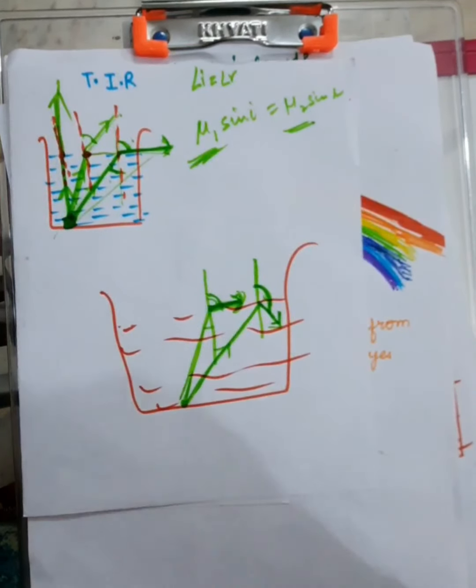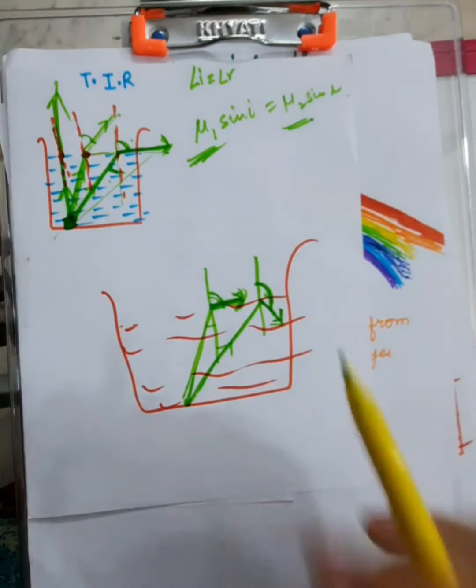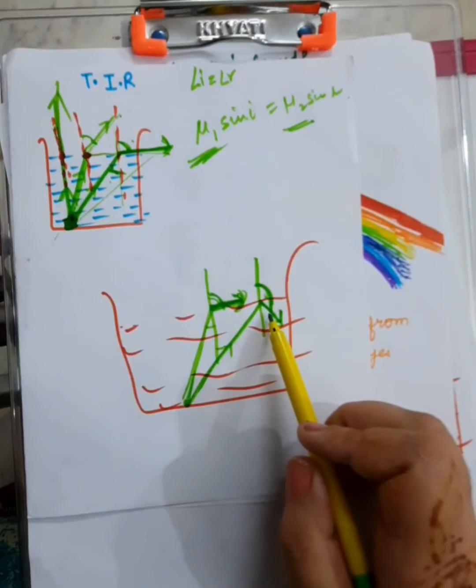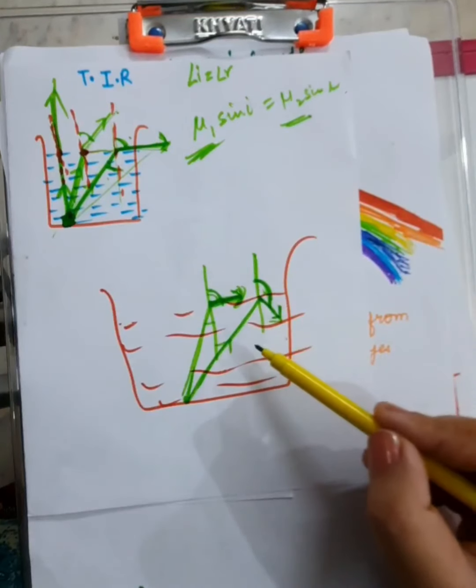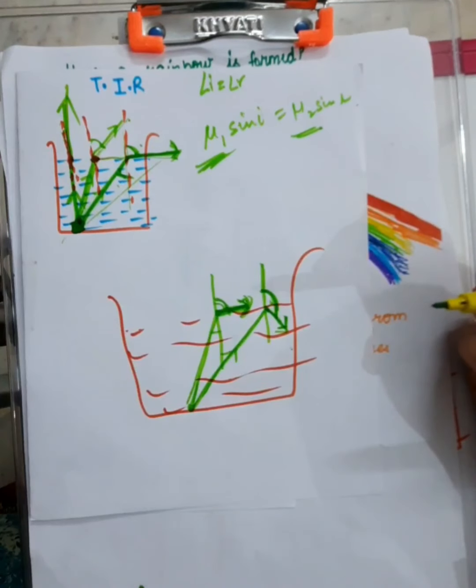So what are the two conditions that are required for TIR to happen? Point number one, the light ray should go from denser medium to rarer medium. Point number two, the light ray should be incident with an angle more than the critical angle, because at the critical angle the refracted ray is just along the normal. If the angle is more than the critical angle, only then it comes back to the medium. It bends so away from the normal, right? So this is TIR.